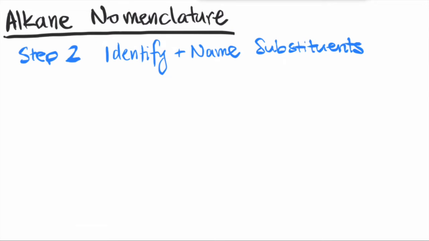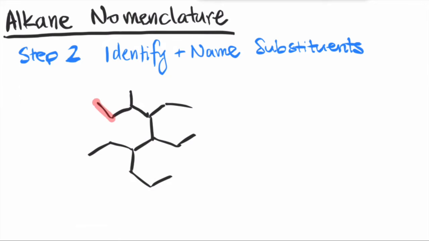All right, let's move on to step 2. Step 2 is to identify and name your substituents. So let's go back to our first example. Remember, we have already identified the parent chain. So what's hanging off of the parent chain is what we call the substituent. So in this structure, I'll highlight the substituents in yellow. Now, the name of the substituents is very similar to the name of the parent, except we just add YL as an ending to the name.